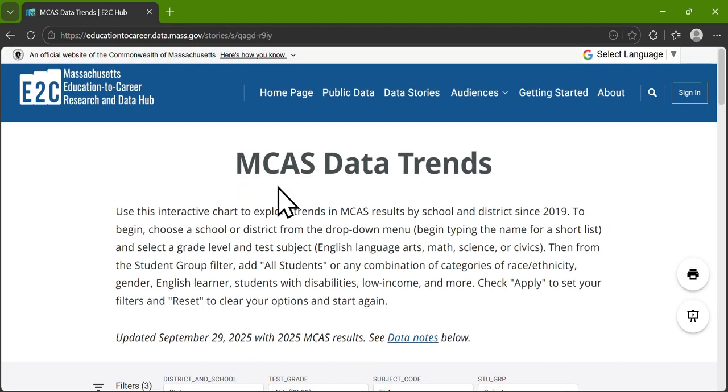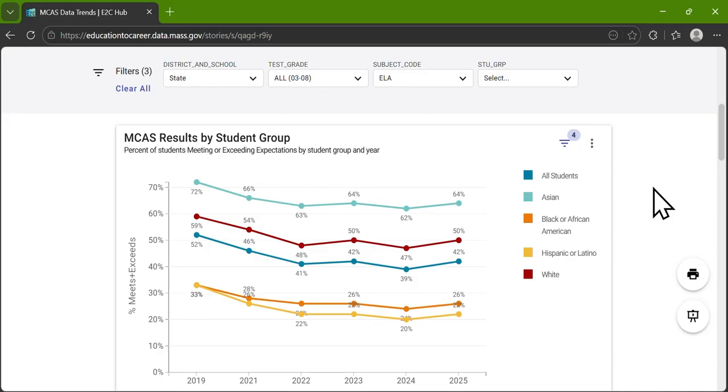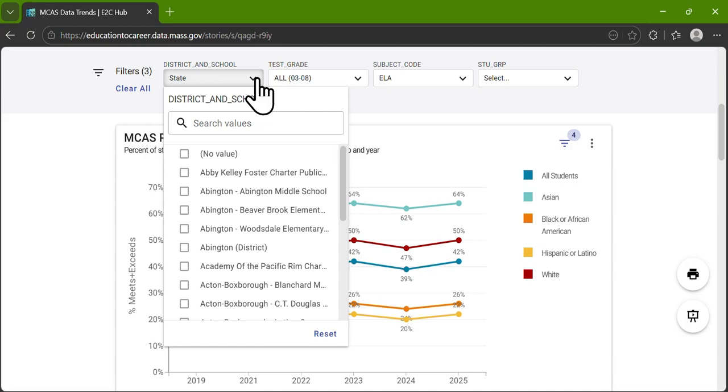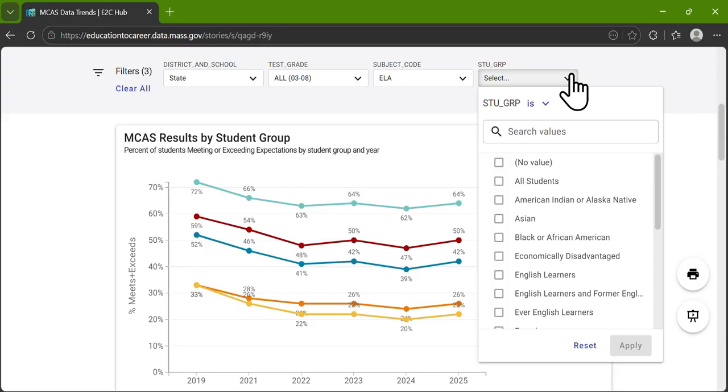At the top of the page, there is some text summarizing the data and a chart, which shows the percent of students in each category who are meeting and exceeding expectations on the test over time. The chart is showing the statewide ELA, or English Language Arts, results for a few different student groups in grades 3 to 8. You can use the drop-down menus to select any public school or district in Massachusetts and choose a new grade level, test subject, and mix of student groups.